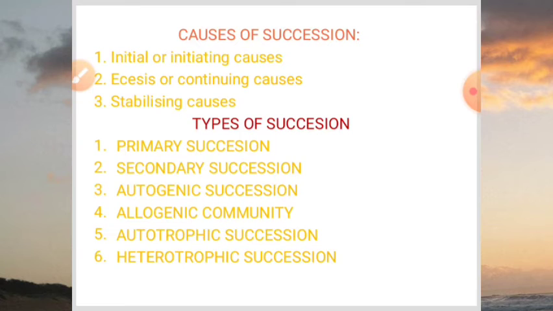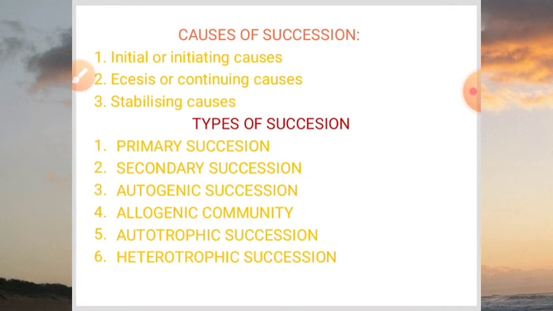So in autotrophic succession, inorganic substances were present in the environment, and in heterotrophic succession, organic substances were present in the environment. In heterotrophic succession, the organic matter slowly decreases.